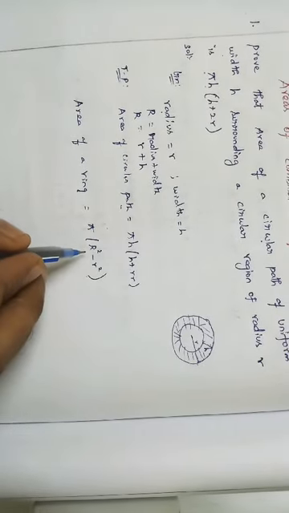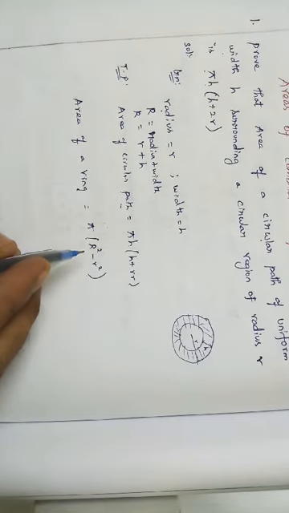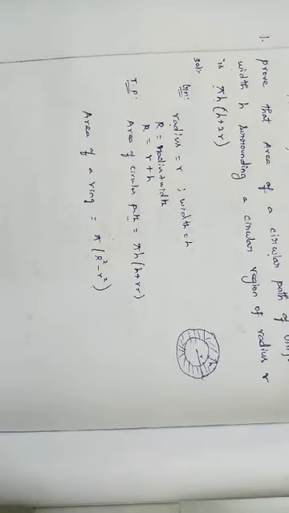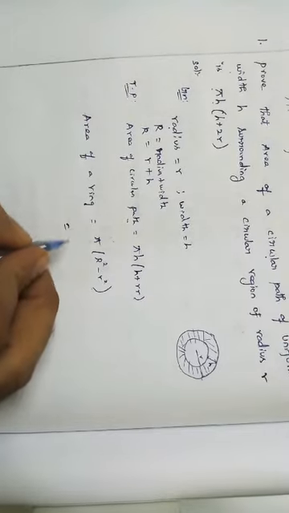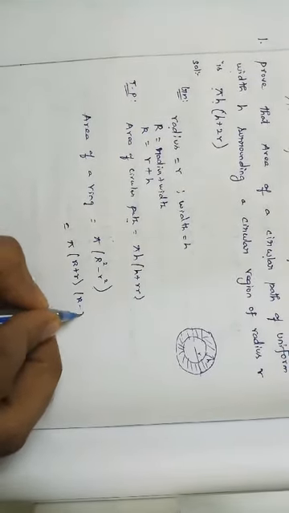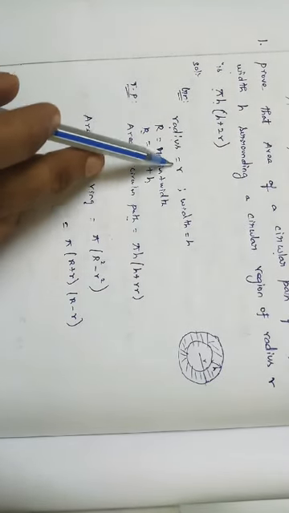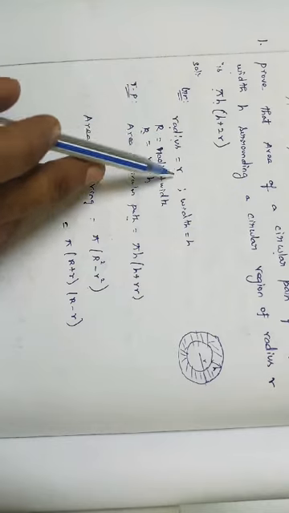This is nothing but it is in the form of an algebraic identity, a square minus b square. Just elaborate and you can write it and simplify. So now I am going to use this formula, pi into capital R plus small r into capital R minus small r. Capital R is nothing but r plus h, small r is equal to r.